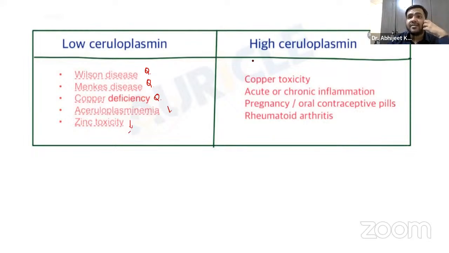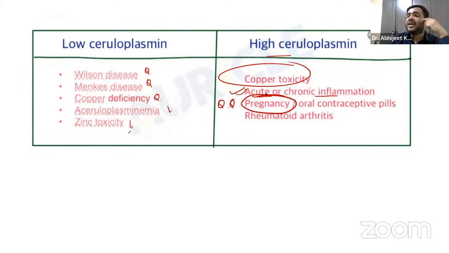You will see high ceruloplasmin levels when there is copper toxicity, when there is much more copper than required in the blood. Apart from that, any short or long-term, acute or chronic inflammation can also lead to high ceruloplasmin levels. Even in pregnancy, guys, again a very important question for the exam. In pregnancy we have high ceruloplasmin levels, just like the physiological changes in pregnancy, which you will read once you come to fourth year. That is the normal high ceruloplasmin level. And even in rheumatoid arthritis, guys.